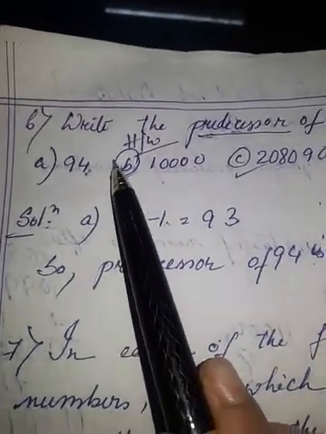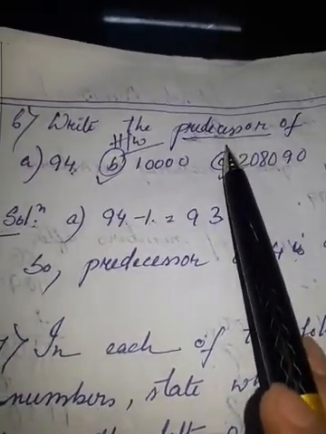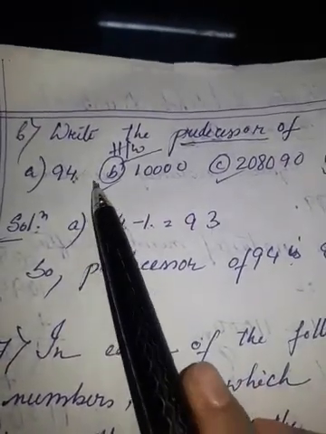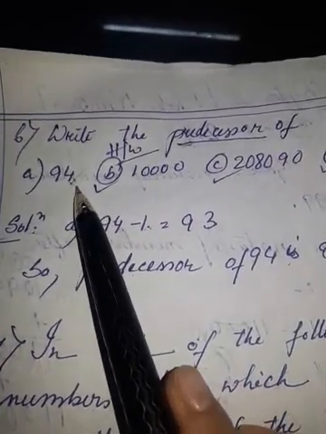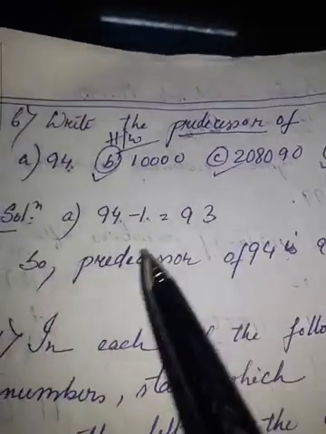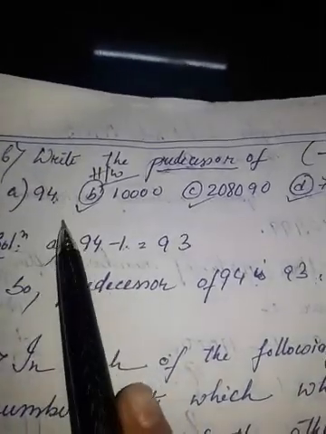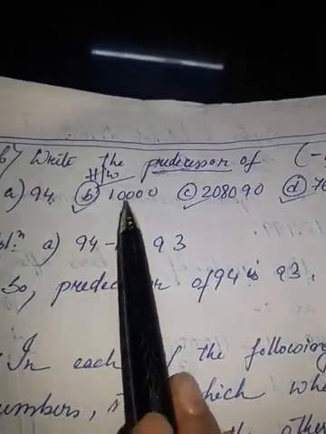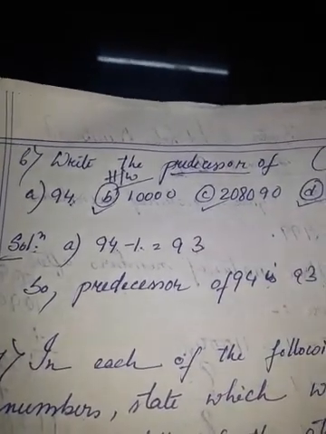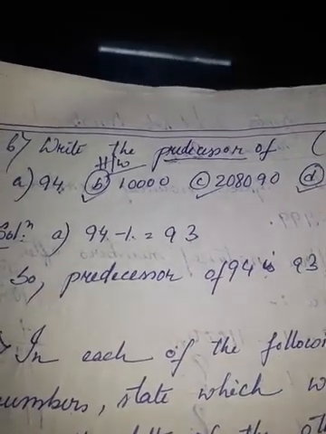Question number 6: write the predecessor of the following. Predecessor means the number just before. So we have to subtract 1 from the given number. Here 94 is given. The predecessor of 94 will be what? 94 minus 1 is 93. So the predecessor of 94 is 93. Hope that you have understood the meaning of predecessor. You can do B, C, D by yourself. Do it in your homework copy. 5 B, C, D also in the homework copy and 6 B, C, D also in the homework copy.